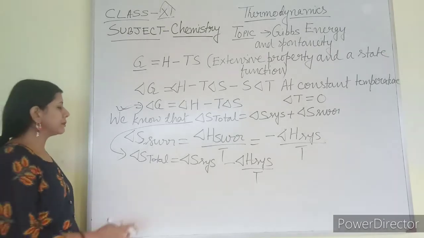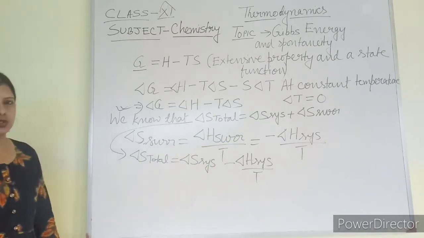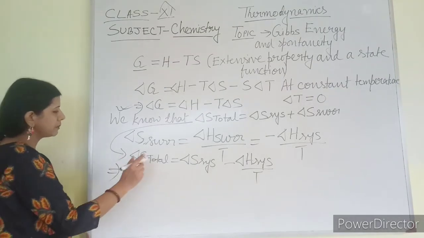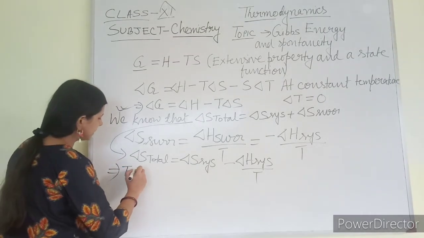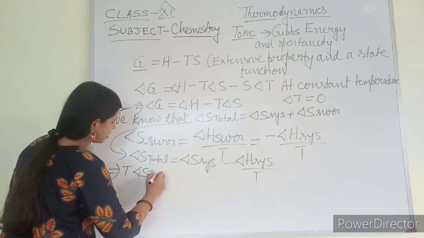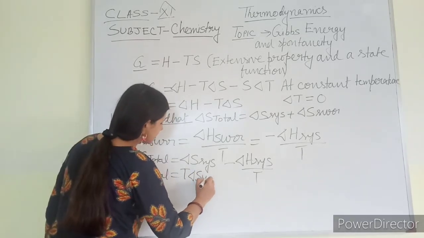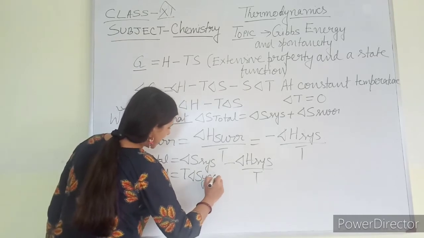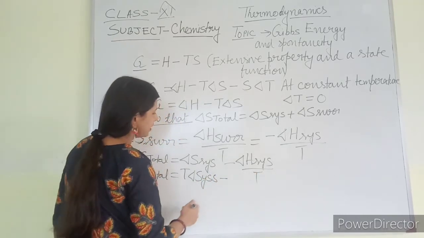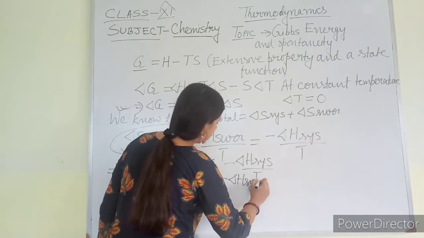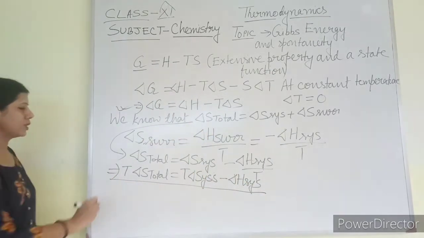Now, if I multiply T with the whole equation, what does the equation become? If I multiply T with everything, then T delta S total is equal to T delta S system, and here T will be cancelled, so only delta H system is left. Okay, this is the equation.